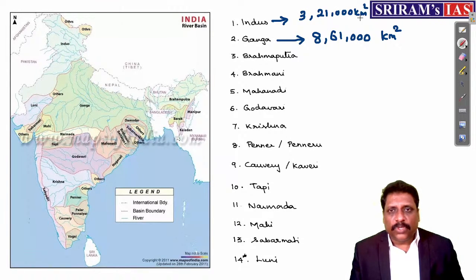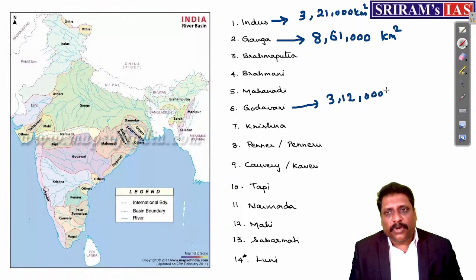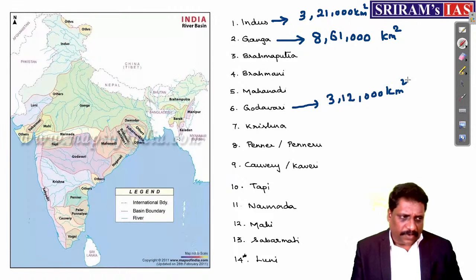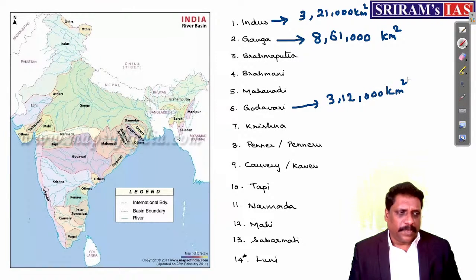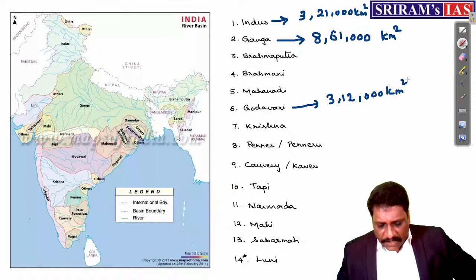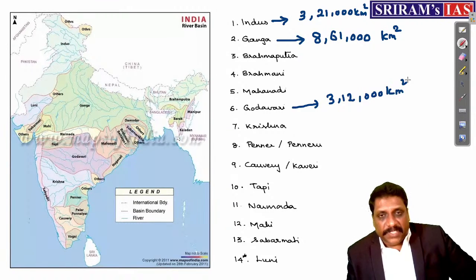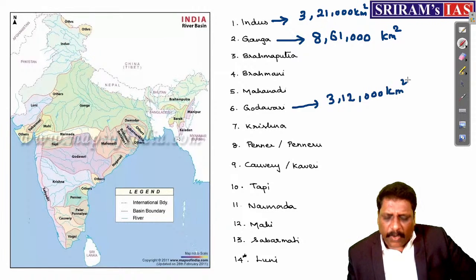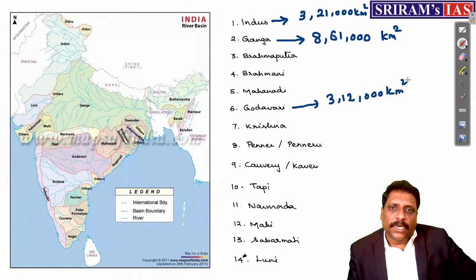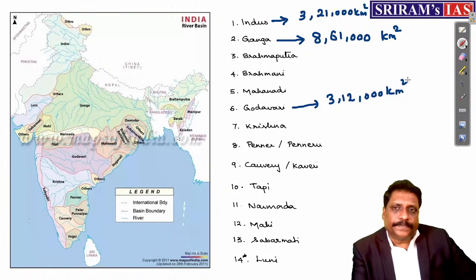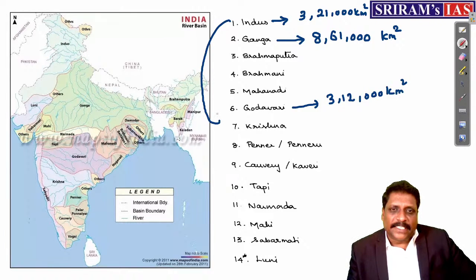And what is very interesting, Godavari drains somewhere around 3 lakh and 12,000 square kilometer of an area. If you're referring to your Atlas, I think page number 50, I'm not very sure about it, you'll be finding these river basins of India there at the bottom of your Atlas. The page numbers I mention will be matching with the Oxford Student Atlas, edition number 4. See, the difference between Indus and Godavari itself is not so great.